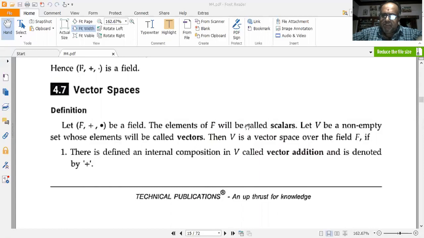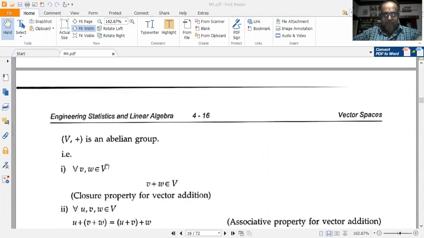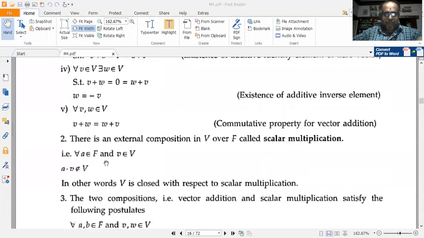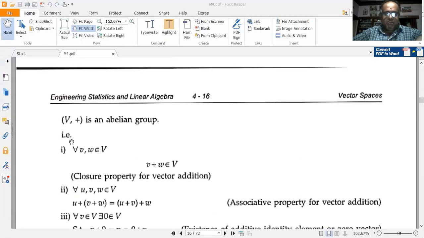Then V is said to be a vector space over the field F if there is defined an internal composition in V called vector addition, denoted by plus. And this implies that (V, +) is an abelian group.